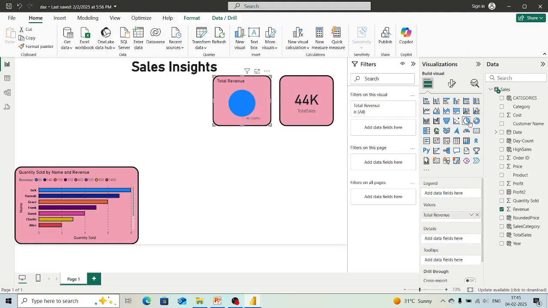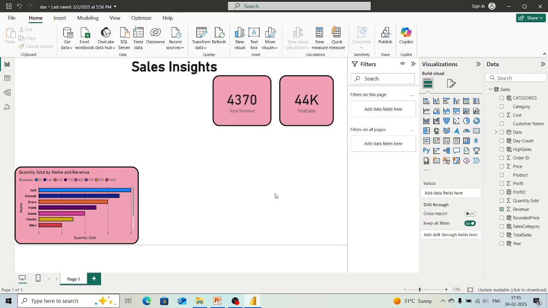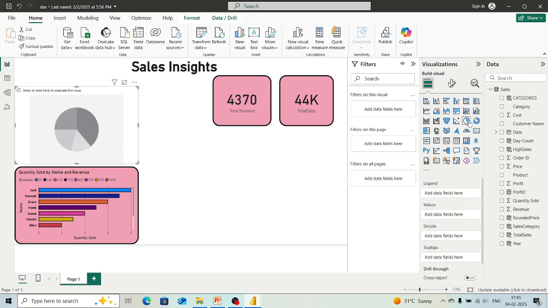We don't want that, right? It was a card, so we will just keep it as a card only. We want to create a pie chart, right? So make sure there is no selected visual, and then go and select the visualization you want.